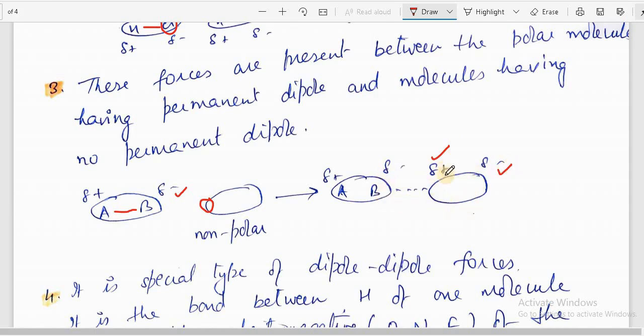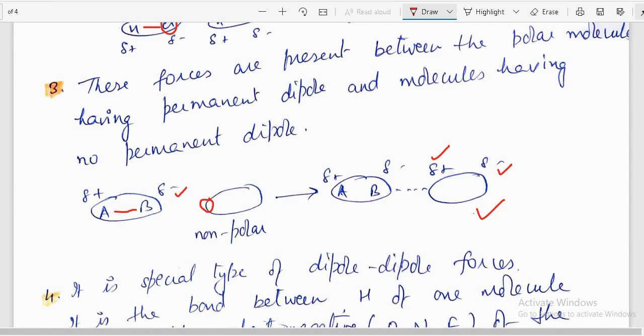So this non-polar molecule now is a dipole, that is, it is an induced dipole. Earlier it was non-polar, but due to the dipole, a dipole is also created in this, so it is an induced dipole. So the interaction between a dipole and an induced dipole is called dipole-induced dipole interaction or forces.